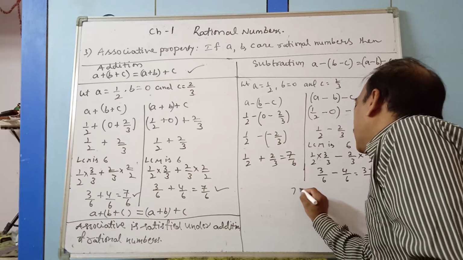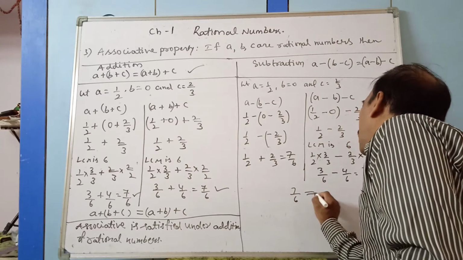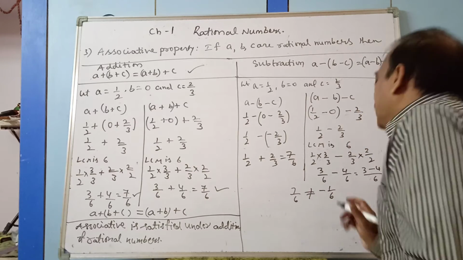Are these two equal? 7 by 6 is not equal to minus 1 by 6.